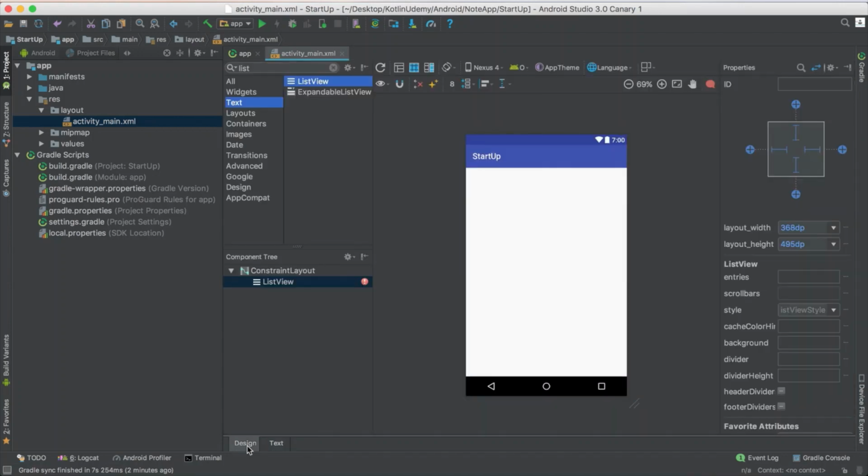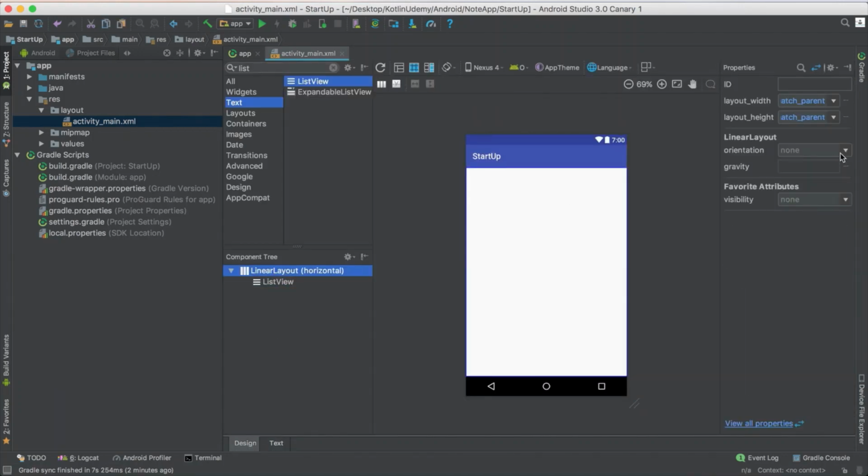If you see it now, he changed this layout to linear layout. Change whatever orientation you want, horizontal or vertical. It doesn't make any difference because you just want it to be a full screen. And that is just this one full screen.